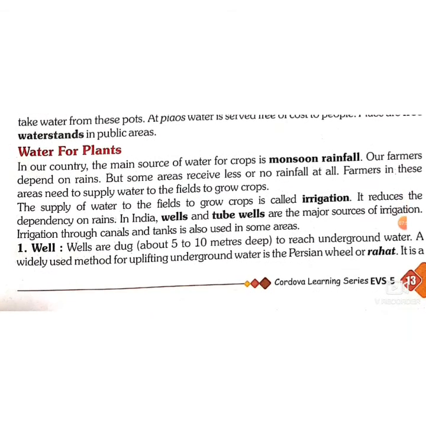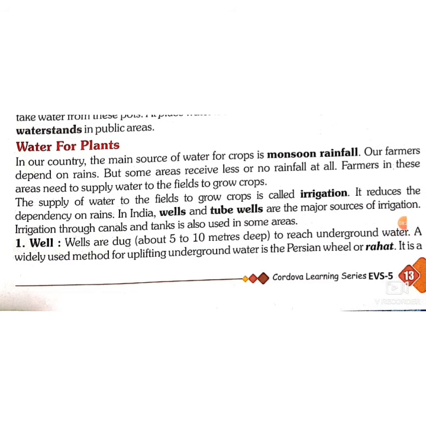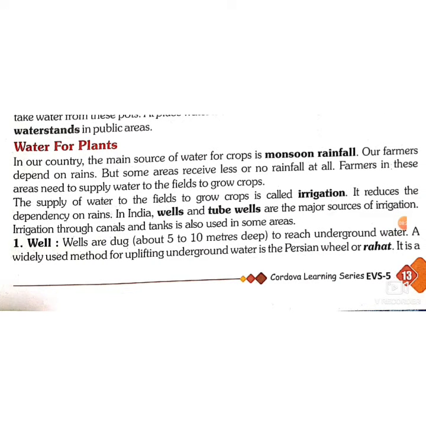Water for plants. As I told you in the very beginning, watering the plants is very important to get good plants. So in our country, the main source of water is monsoon rainfall. Our farmers depend on rains, but in those areas where no rainfall or less rainfall is there, what should they do? Supplying water is necessary for the plants. So in that case, we depend on wells and tube wells. These two are the major sources of irrigation.